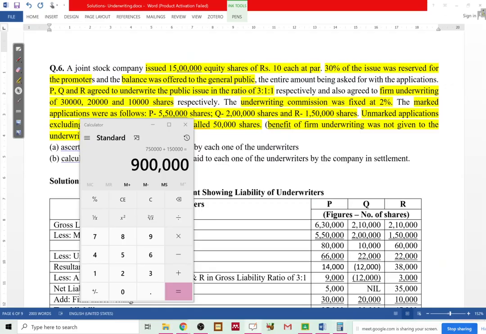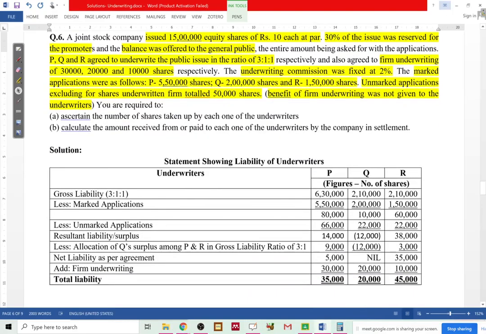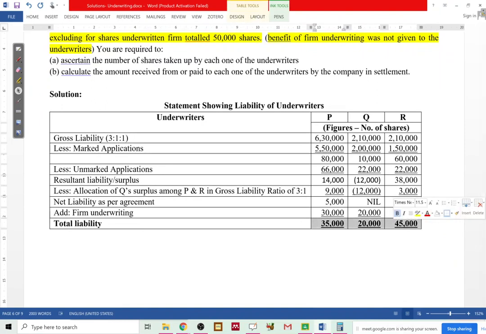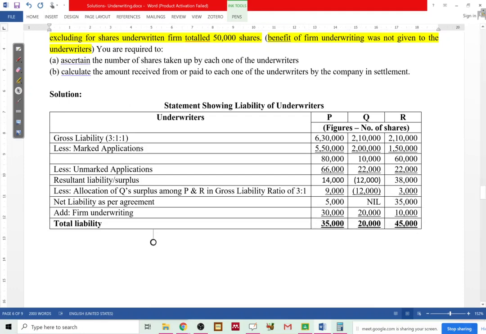Fine. And who takes this 1 lakh? It is the underwriters. And what is the number they are taking? 35, 20 and 45. Clear? That is how it totals up to 1 lakh. So this is a very good way of cross verifying whether the total liability that you have got here is correct or not.